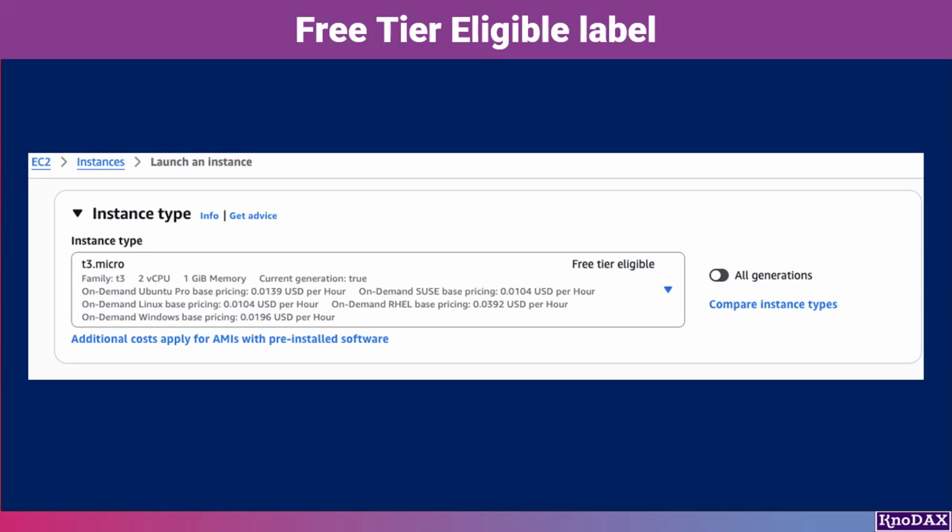You can also check free tier eligibility using the AWS CLI or AWS APIs, but the console provides the easiest and most visible way to confirm. Always look for this label to avoid unexpected charges.